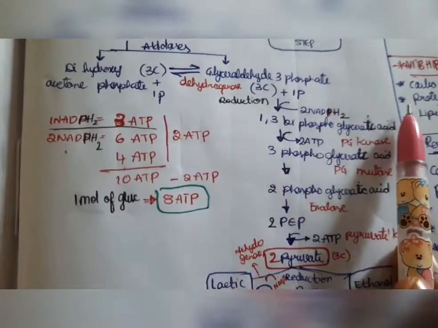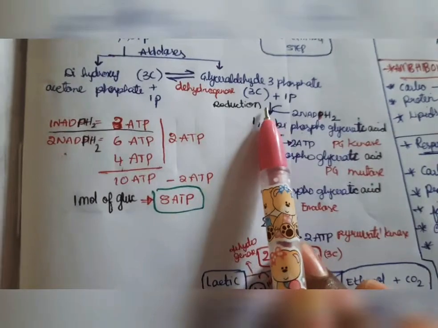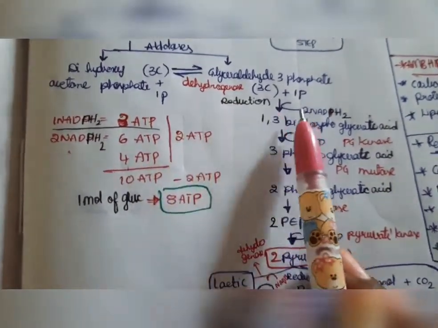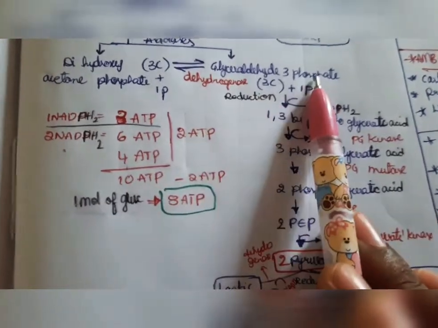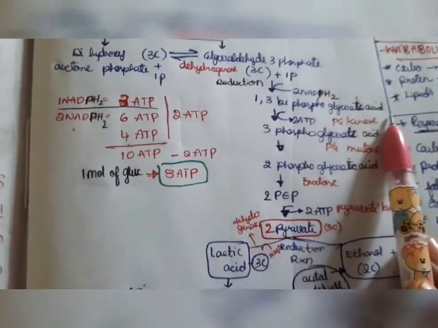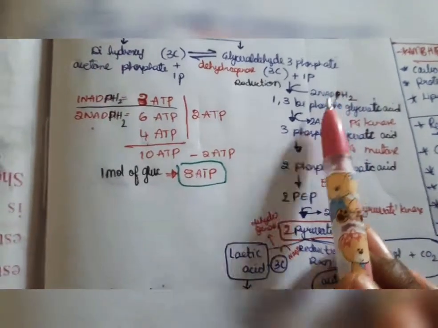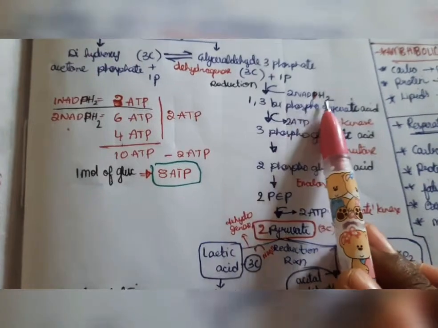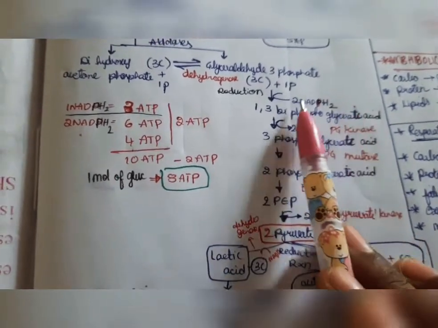Here two NADPH2 are formed. This is a reduction process. That means here, with the help of the enzyme dehydrogenase, glyceraldehyde 3-phosphate converts to 1,3 biphosphoglyceric acid, and here two NADPH2 molecules are formed.